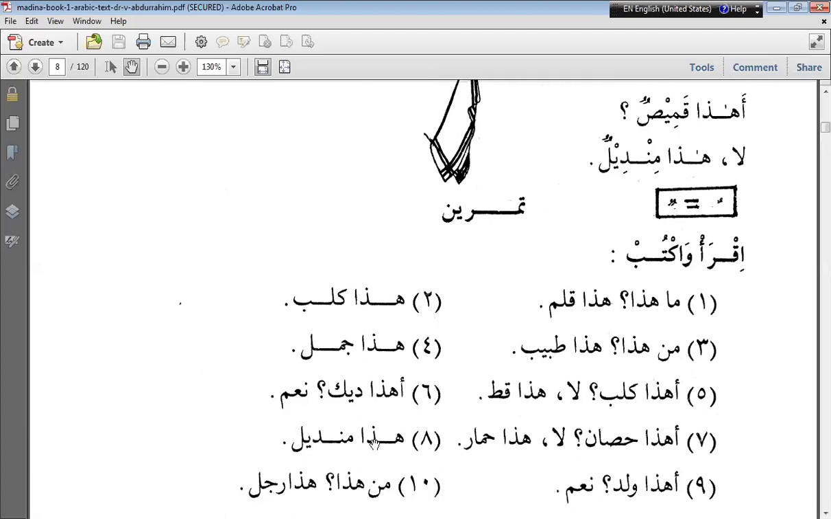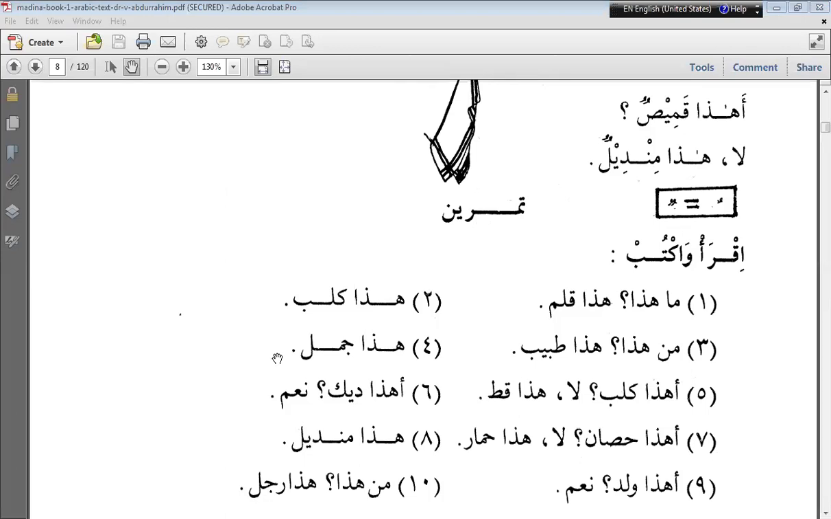The ninth one. Carry on. Ahaza walad naam. Anwar, you have said it correctly, but as a beginner, we have to pronounce it completely. Waladun. Ahaza waladun naam. Waladun means son, child.